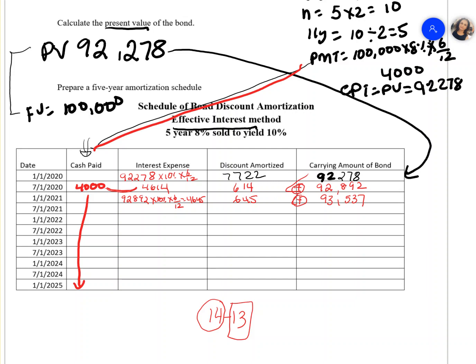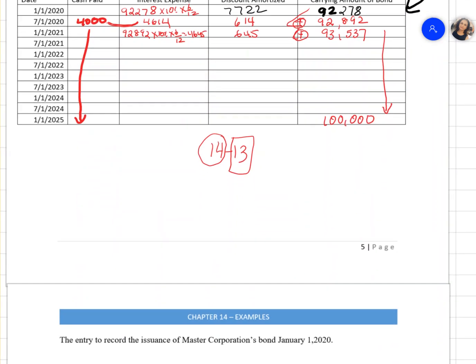By the time you finish amortizing, when the 10 payments are done, this will be your 100,000. It will reach that 100,000 that we want to reach in 5 years. So you can go ahead and finish this table, and you can check your solution with the book. It's on page 13 of your chapter 14.